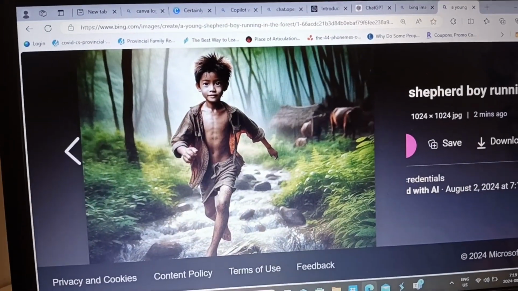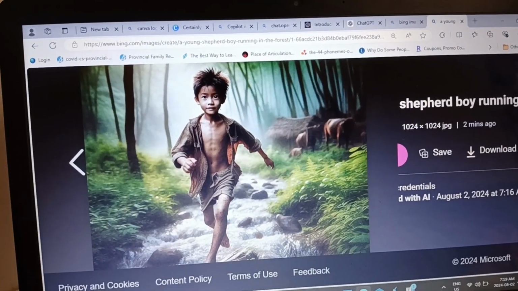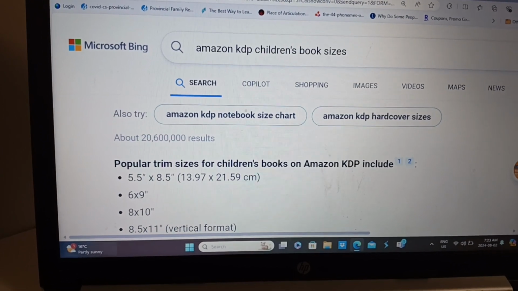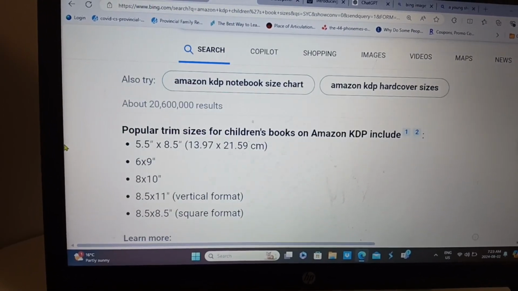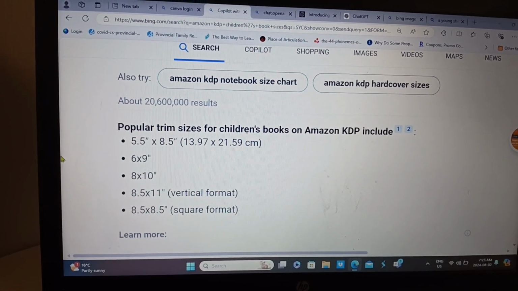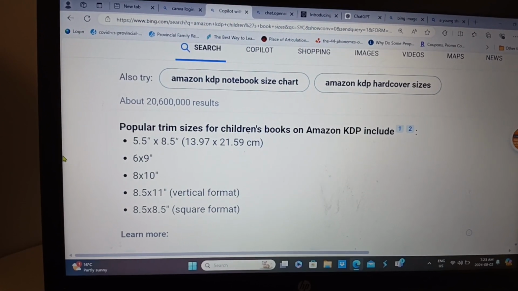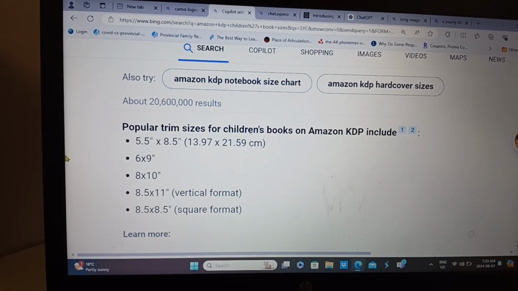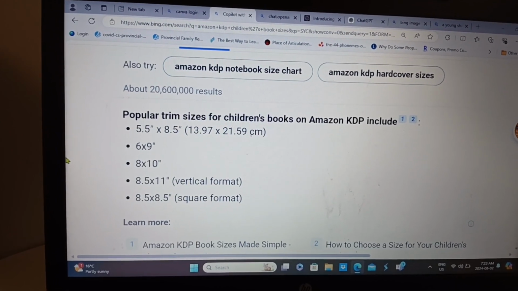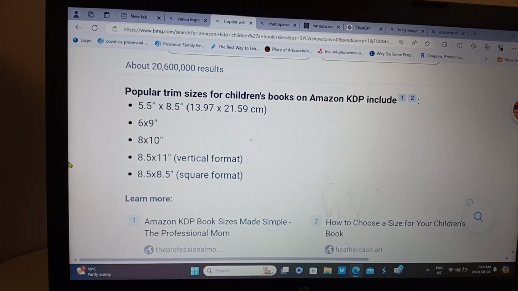Copy the image, and I'll go to Canva to paste it. Here in Canva, you have different sizes: 5 by 8, 6 by 9, 8 by 10, 8.5 by 11, which is a vertical format, and 8.5 by 8.5, which is a square format.